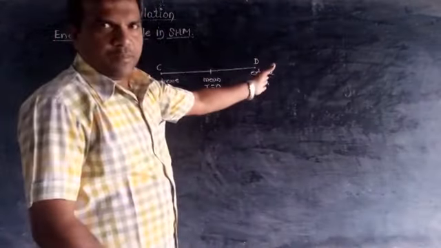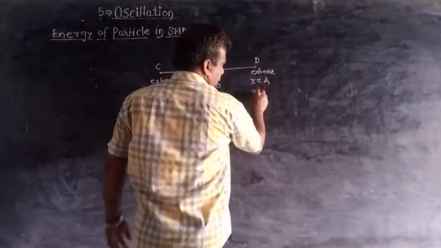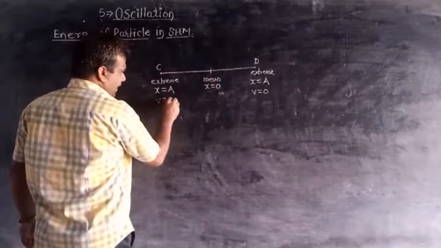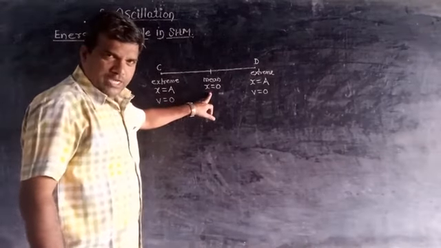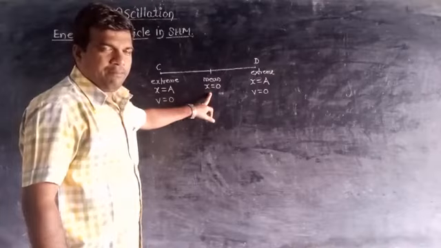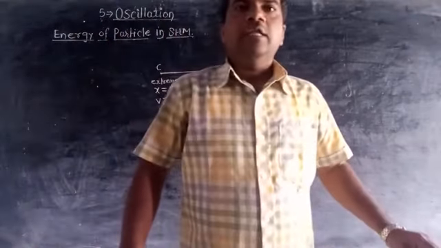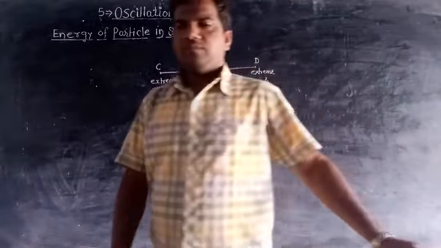There are two extreme positions. So at this extreme position the velocity of the particle is 0. But at the mean position the velocity of the particle is not 0 and it will be maximum. So we determine here the kinetic energy and potential energy of the particle.